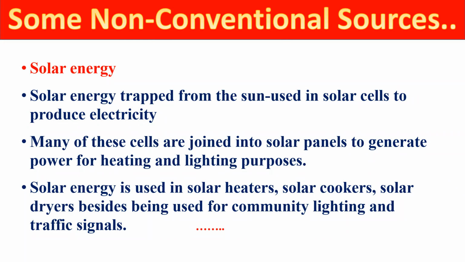This solar energy can be used in solar heaters, solar cookers, and solar dryers also. Right, friends? We can even use it in lighting and traffic signals. We have to use all these things. So, dear student, we have to increase the use of solar energy, and we should even tell our parents that we must have solar panels so that we can get uninterrupted electricity, right?